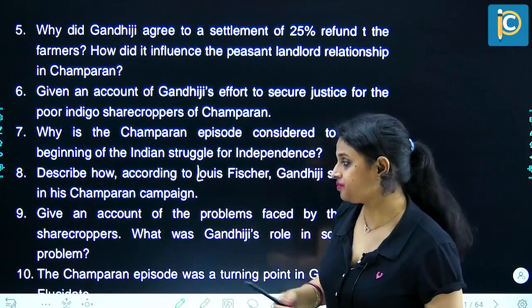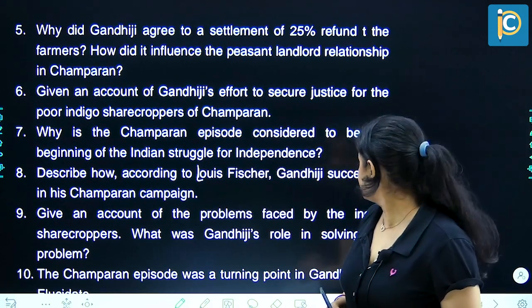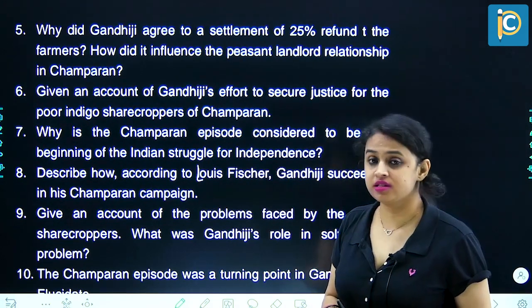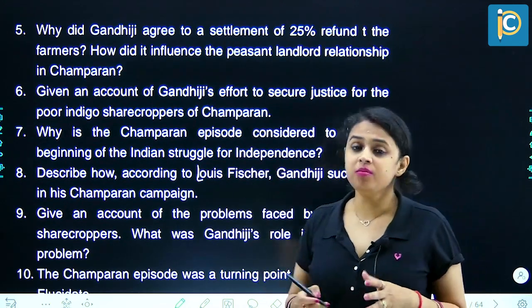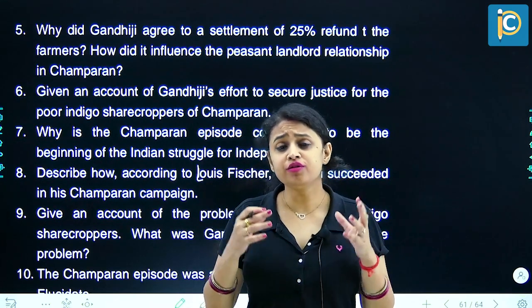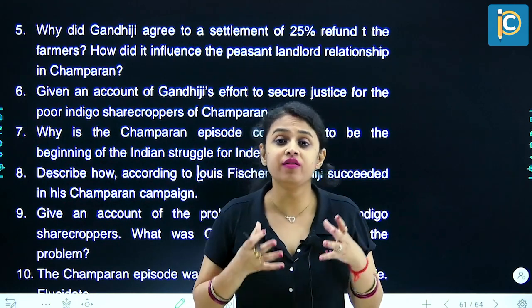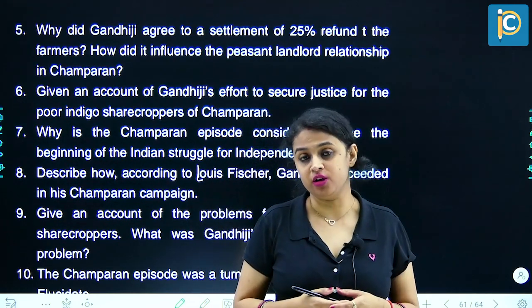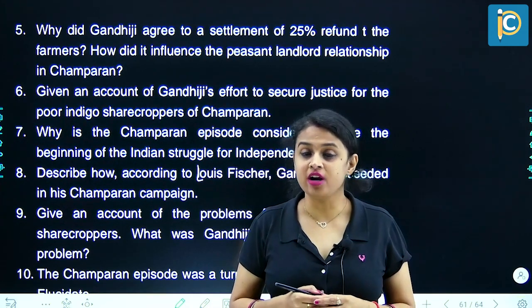Next question. Question number 9. Give an account of the problems faced by the indigo sharecroppers. What was Gandhiji's role in solving the problem? And the problem that was faced by the indigo sharecroppers was that they were forced to devote 15% of their best lands to the cultivation of indigo and give that entire indigo to the British landlords as rent.